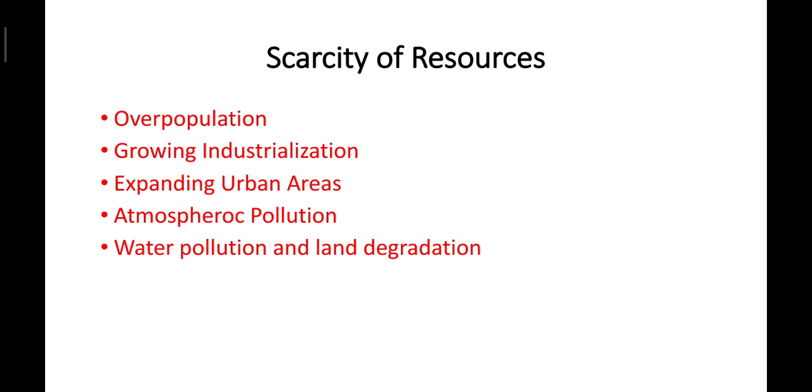Cultivable land becomes industrial land as well as residential land. So that's why nowadays there is a lack of land. Overpopulation is the main problem of scarcity of resources.